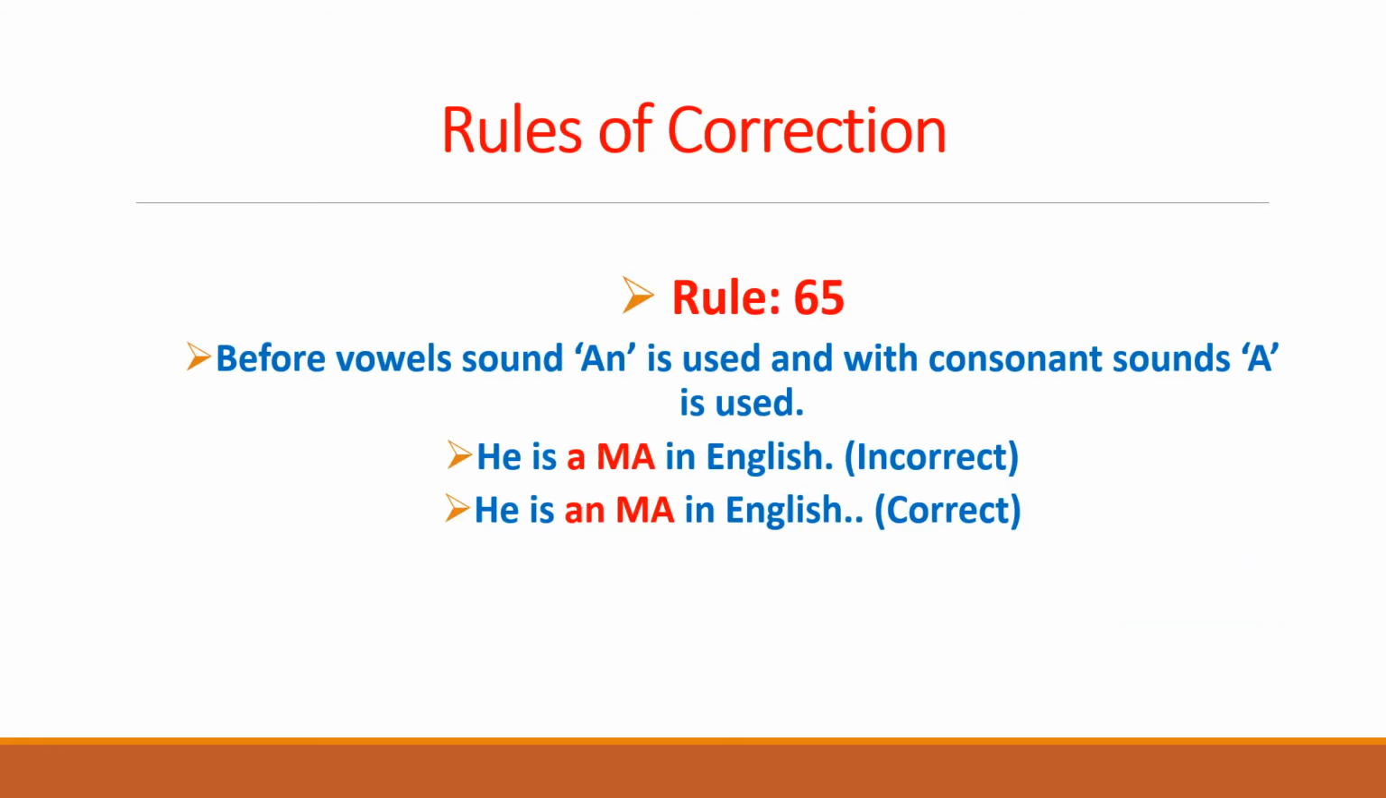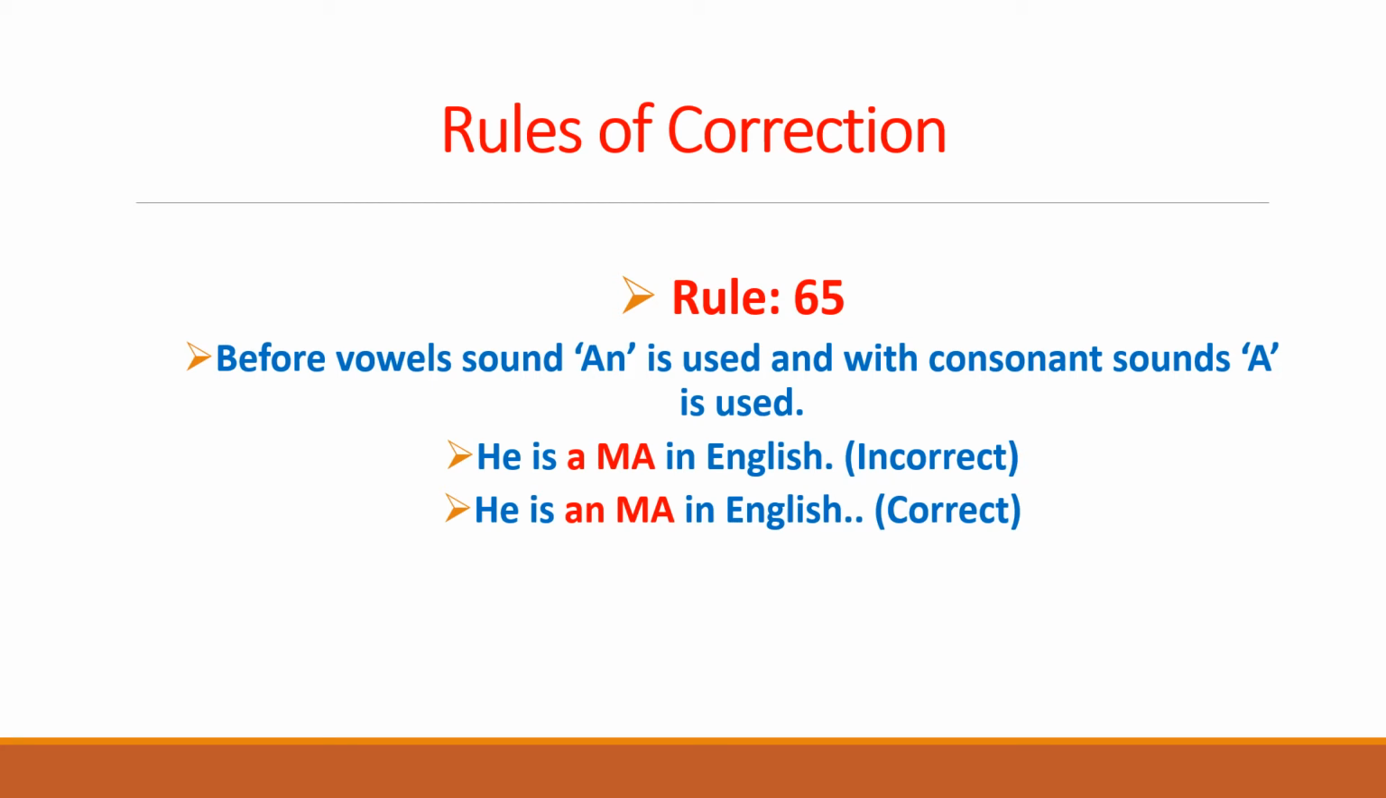Today we would begin with rule number 65. In this rule, we would come to know that before vowel sounds "an" is used, and with consonant sounds "a" is used. This is about the use of the indefinite articles "a" and "an". But what is more important here is that we use "an" before the vowel sounds, not the vowel letters. The condition for "an" is the vowel sound, whereas for "a", the consonant sound is the condition.